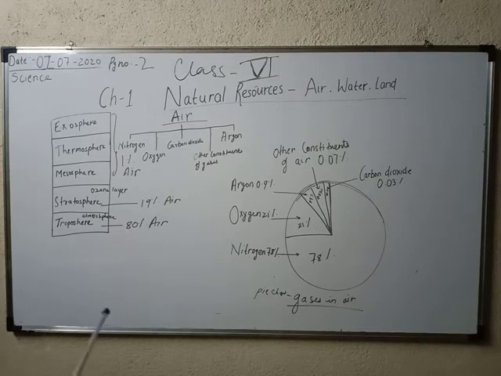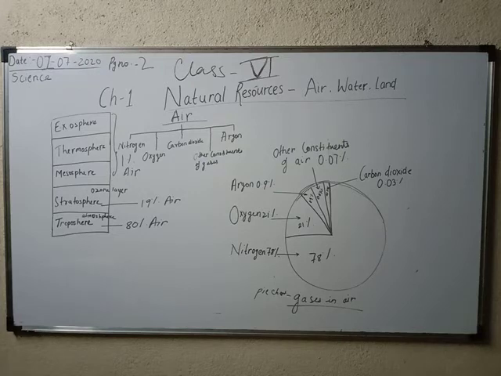Argon is used in electric bulbs. From childhood days we all know which gas is used in the electric bulb. Argon gas is used in the electric bulb. Nowadays those bulbs are not used, but in older days you can see those filament bulbs that consist of argon gas.